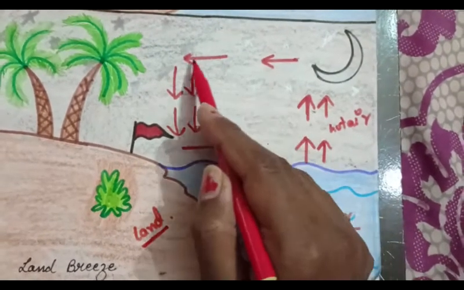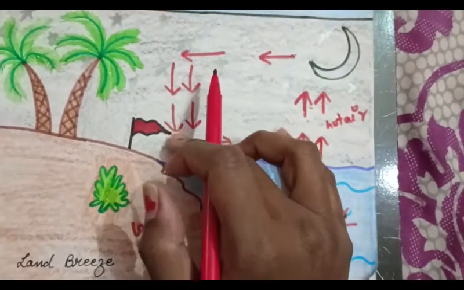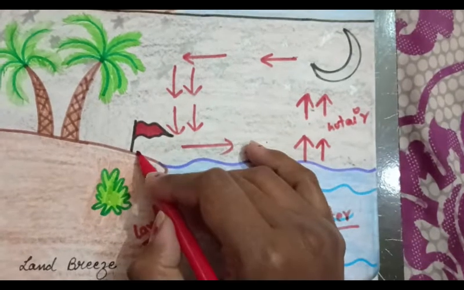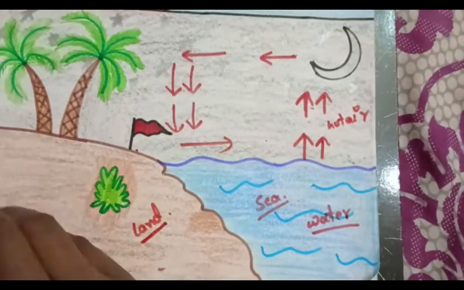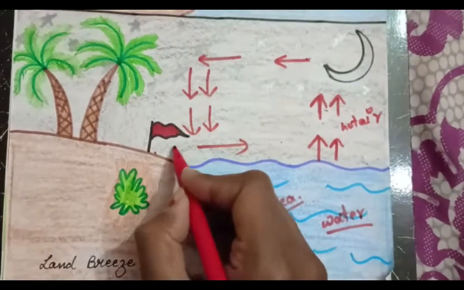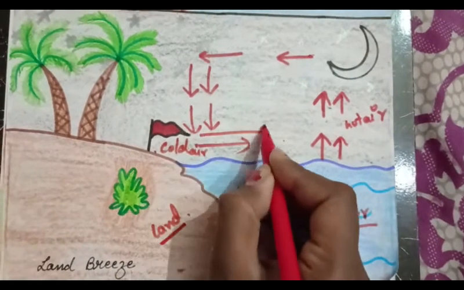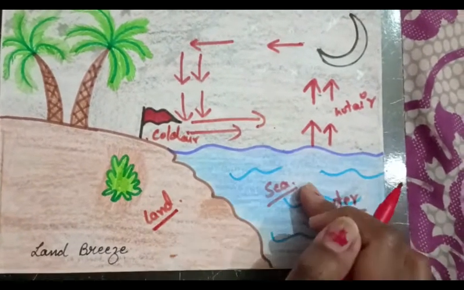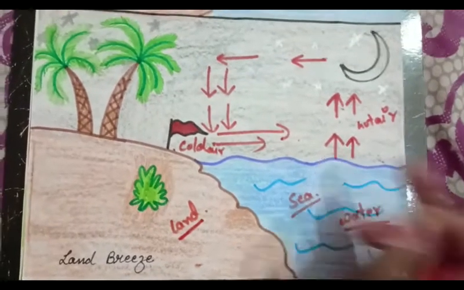Then when it gets cooled down, it comes again back to the land. And the air above the land which is cool, that cold air moves toward the sea just to take the place of hot air.